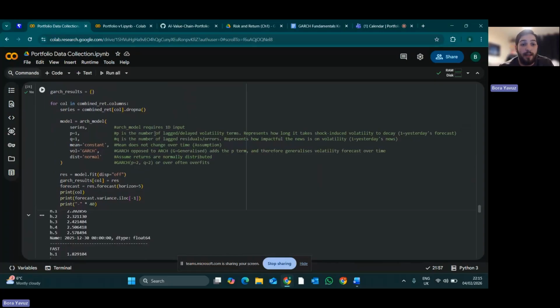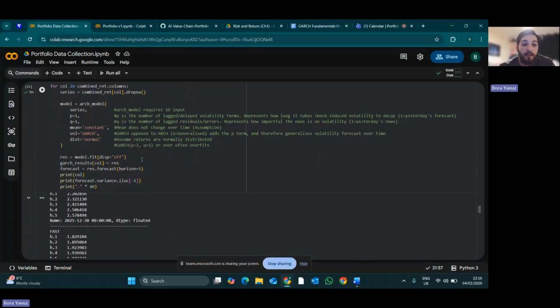The p-value is the number of lagged volatility terms, or represents how long it takes shock-induced volatility to decay, whereas q, which is the only value in the Arch model originally, is just the number of lagged residual errors, and represents how impactful the news is on volatility, or how impactful yesterday's news is on volatility. I stuck with a GARCH 1-1 model because it's often observed that anything above 2 for either variable often overfits the data.